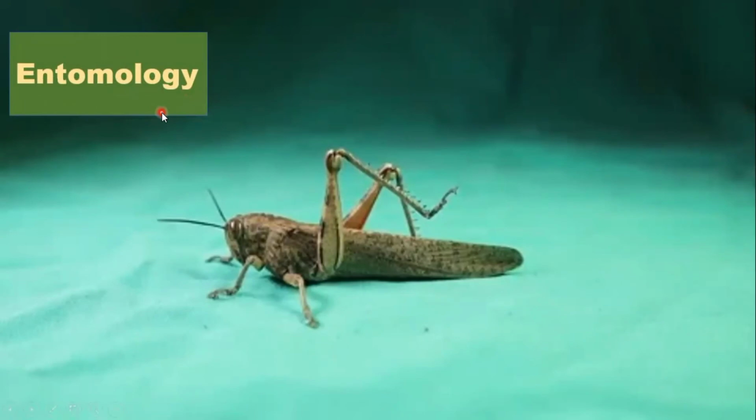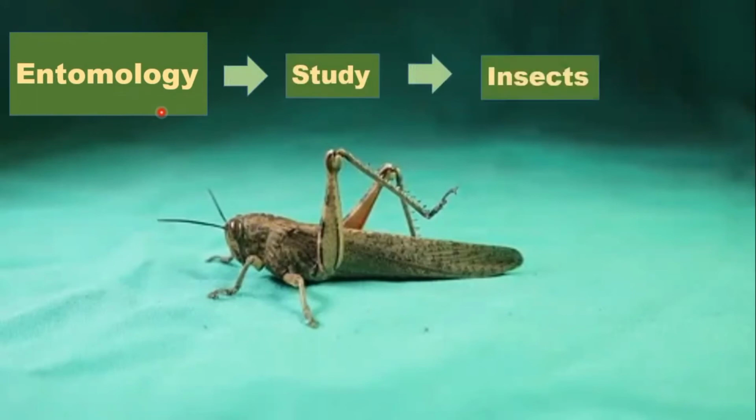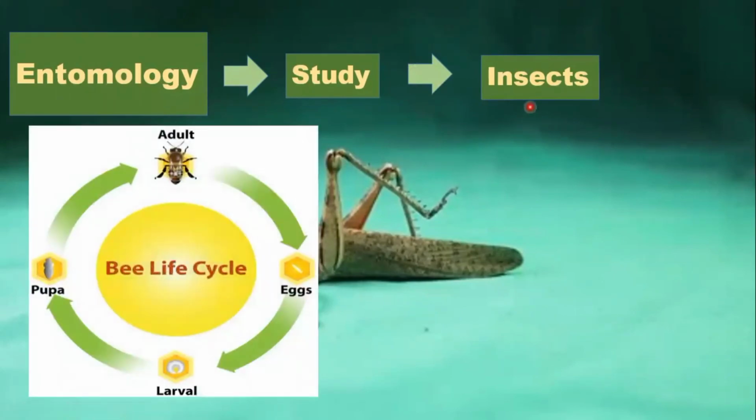The next branch of biology is entomology. We can define entomology as the branch of biology that deals with the study of insects. It means that everything relating to insects, we are going to study in the branch of biology that is entomology. In this branch, we are going to study how insects interact with each other, how they interact with other organisms, and how they interact with the environment.